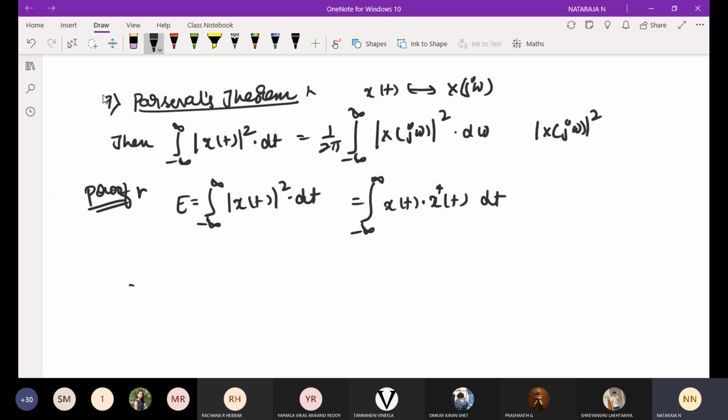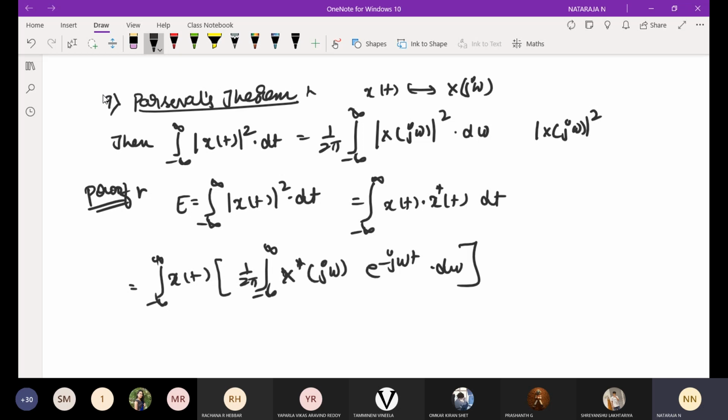Then I am going to replace it. I will write x of t the same, but for x conjugate of t I have a standard equation, that is 1 over 2 pi integral from minus infinity to infinity of x conjugate of j omega e power minus j omega t into d omega, into this dt. I am going to write it the same.